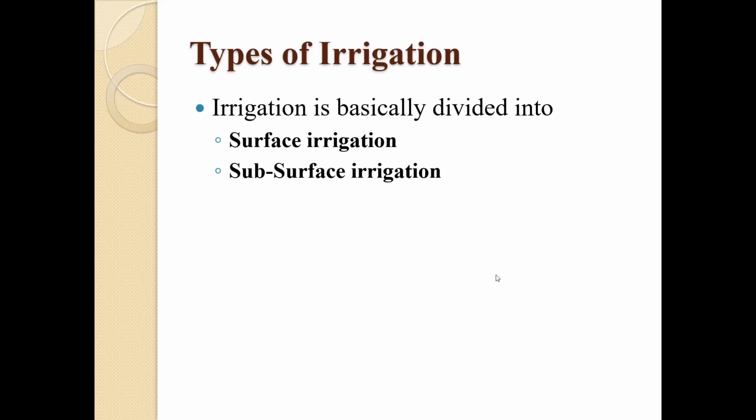As the name indicates, surface irrigation deals with the water which is on the ground or above the earth's surface, that is in the rivers or in the ponds, etc. And the subsurface irrigation deals with the water below the ground, that is in tube wells or in the Artesian river you might have heard.